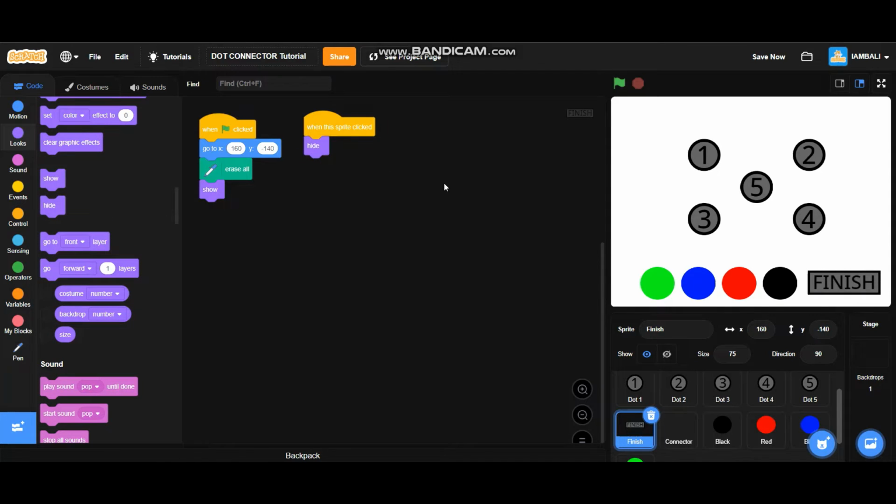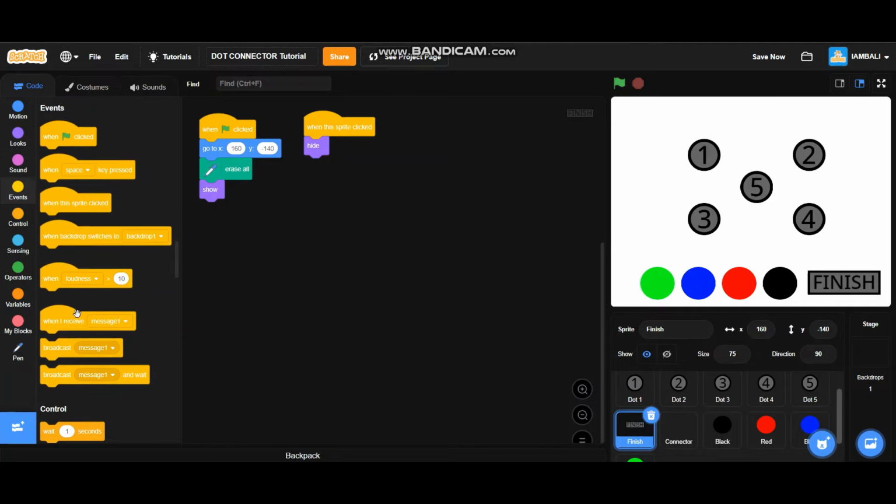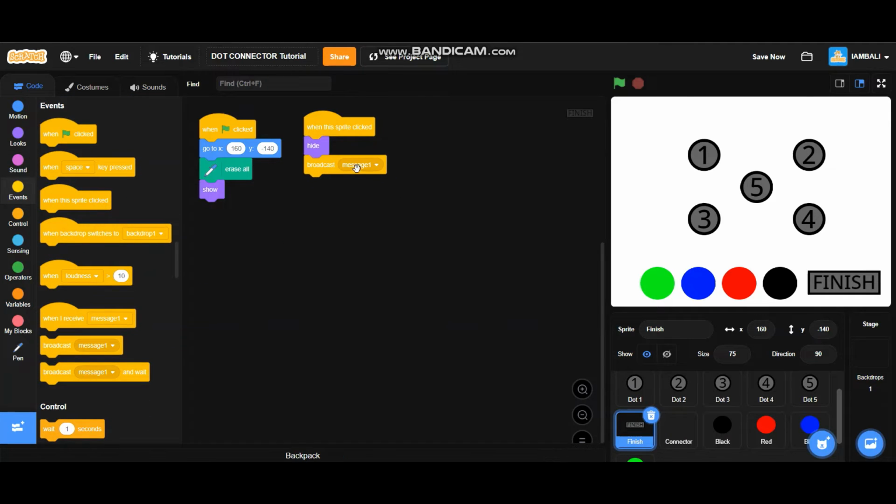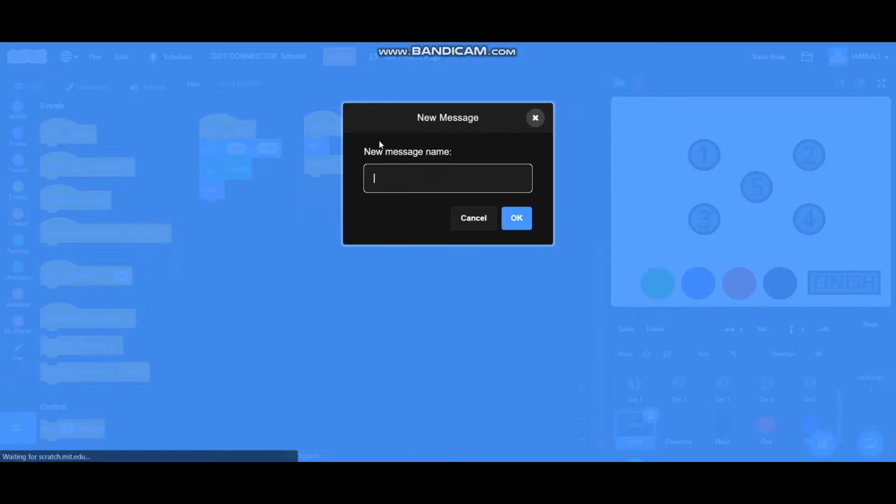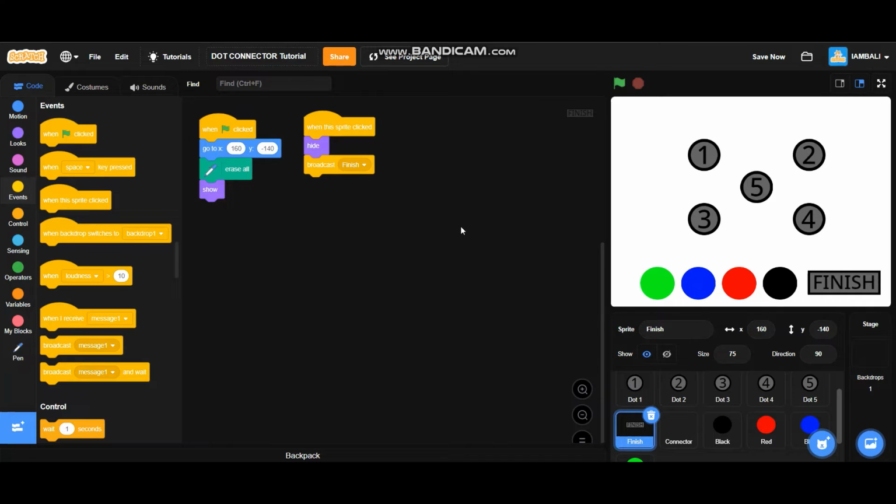So add a hide block, and it will also broadcast a new message, and it's called finish. Okay, like that. So let's give it a test. Click on the green flag. As we can see, the dots will go to their positions, but every time we are hovering on the finish button, the finish button doesn't show any difference.